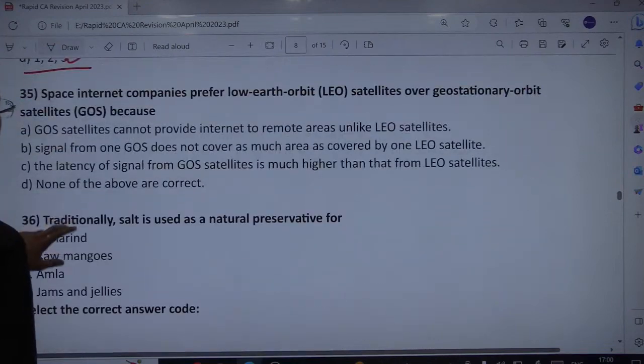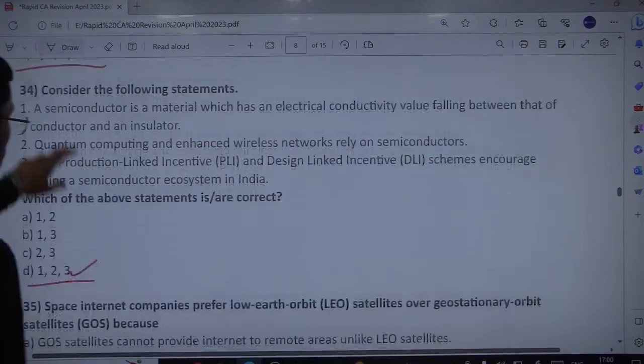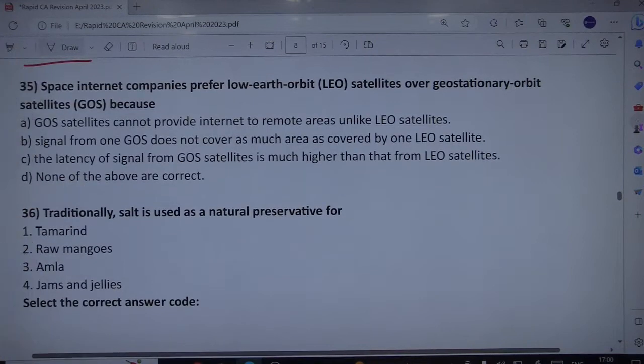Next is related to space internet companies. They prefer low Earth orbit satellites over geostationary orbit satellites because, okay. Keep in mind, space internet companies are those providing internet through satellites. So they prefer LEO satellites over geostationary ones because of this very important keyword, which if you can pick, you can easily mark this question as correct, and that is latency.